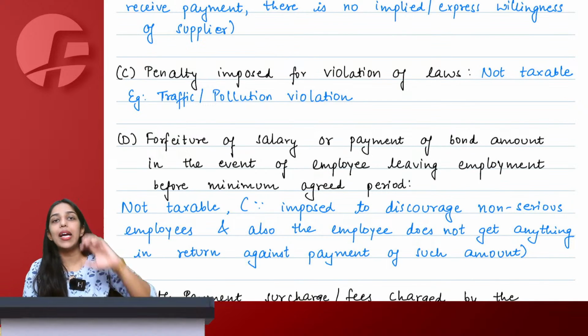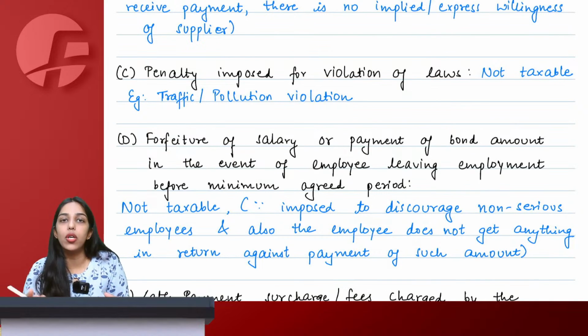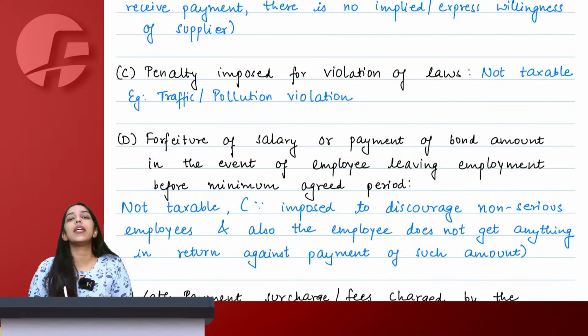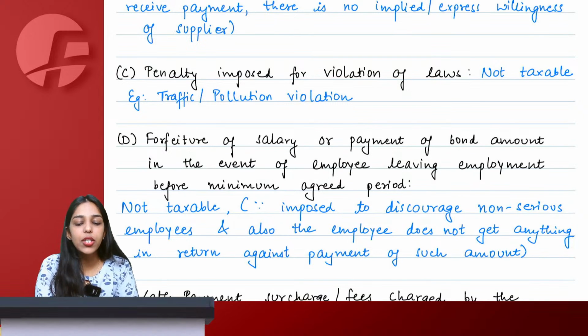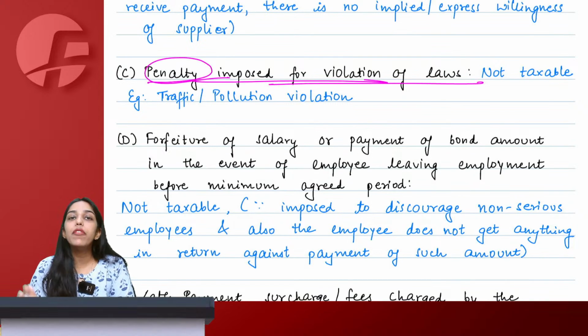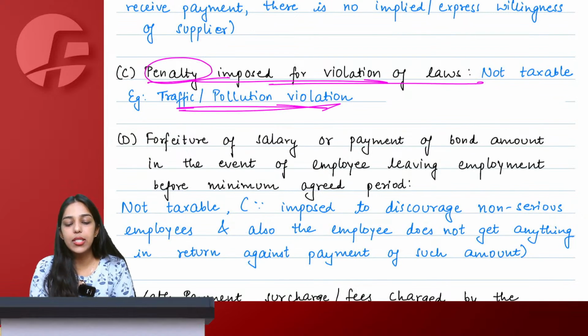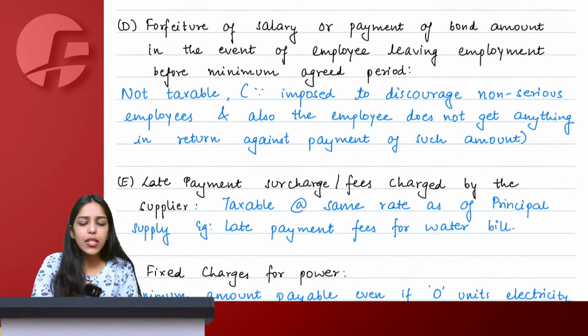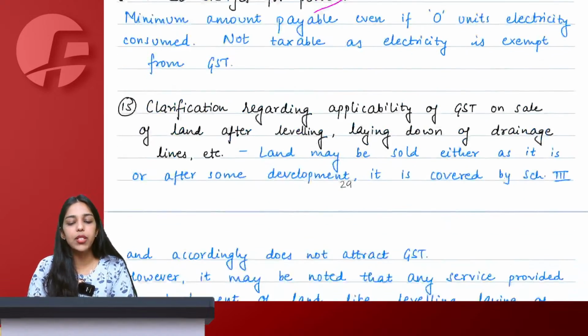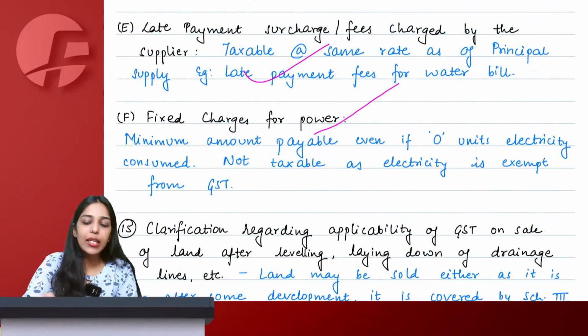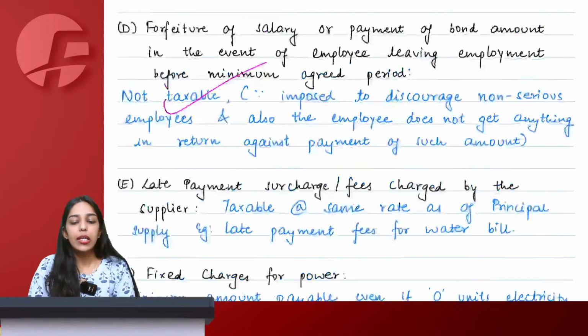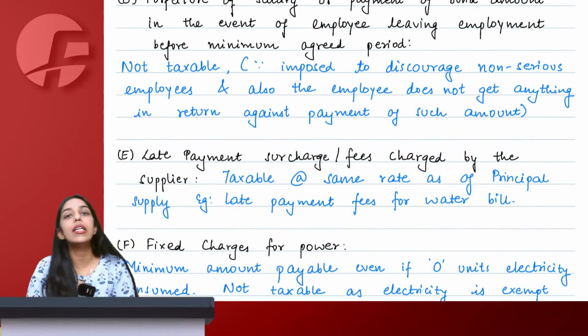The ultimate idea is to make people obey the laws, not to break laws so that the government can get remuneration. So such penalties imposed for violation of laws are also not taxable under GST. Similar examples are given. You can just go through these examples one by one and that would sum up the entire clarification of liquidated damages.